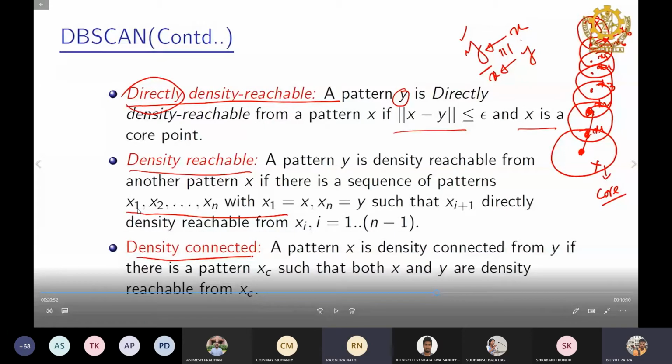Actually, y can't be a noisy point, I think. Yes, that is what I am saying. Why can it not be a noisy point? Because if y is a noisy point, it can't have a core point nearby, and for directly density reachable we need a core point nearby, or for density reachable also we need a nearby core point.